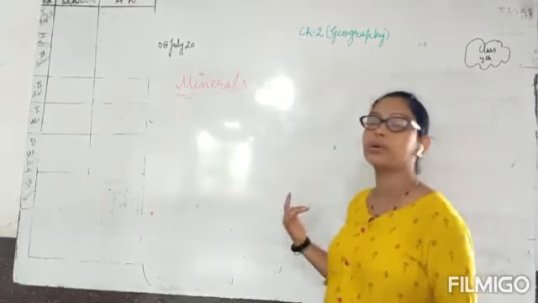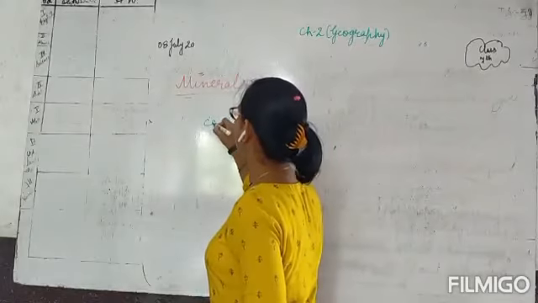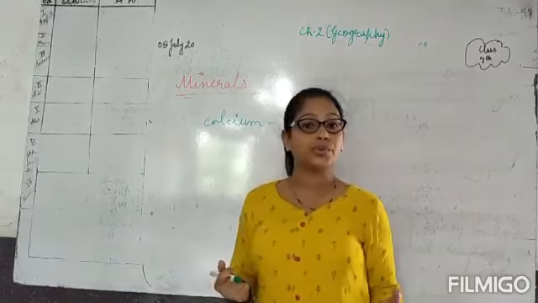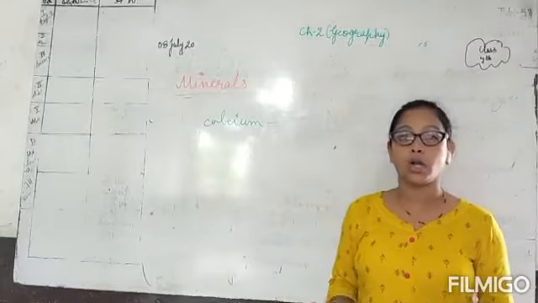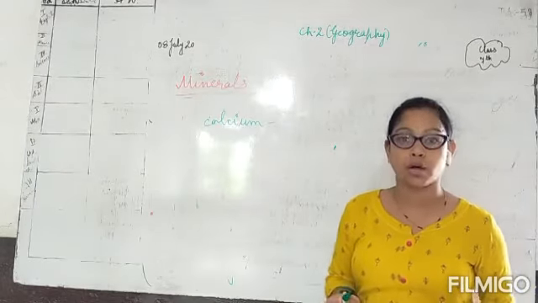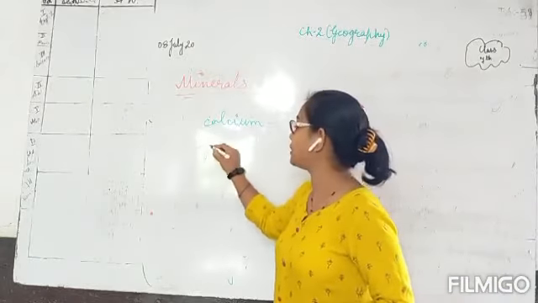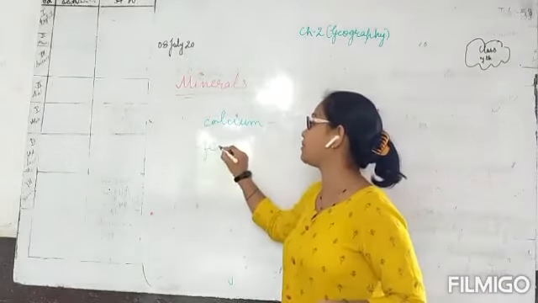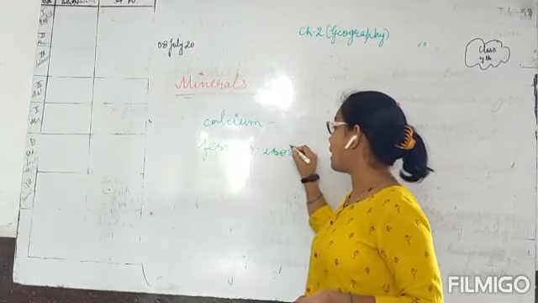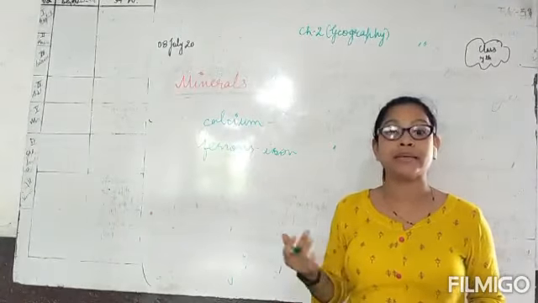If we talk about calcium, suppose calcium. Calcium tablets are also used. We take calcium tablets to make our bones strong. So we need them in little quantity. Suppose iron, ferrous. This is iron. Iron is required by us so that we don't suffer from anemia.